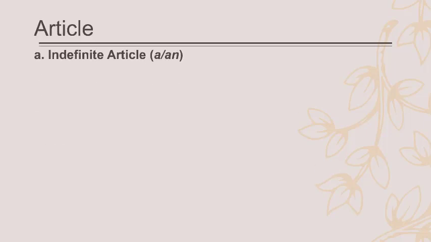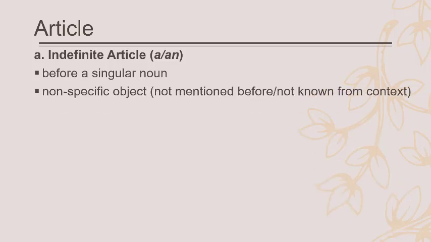We have articles. In English, we have two kinds of article. One is the indefinite article, which is a and an. The article a comes before a singular noun because it's one. So it comes before a singular noun, and then the noun is non-specific. It's not specific because we have not mentioned the noun before.